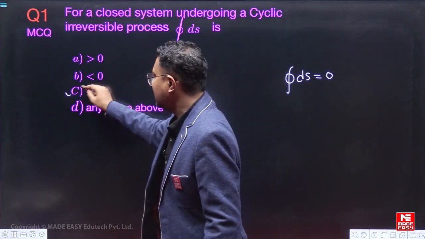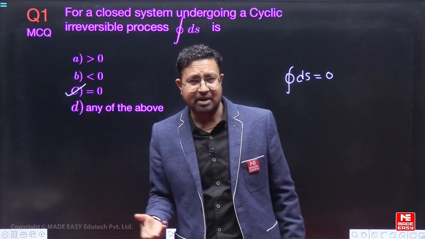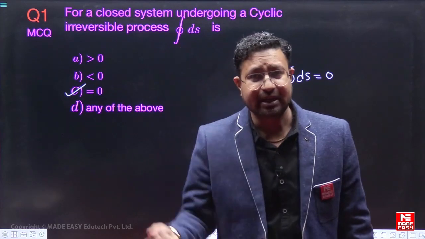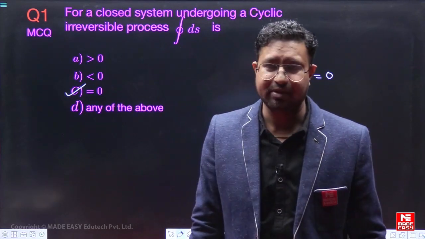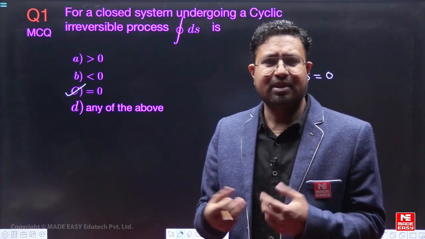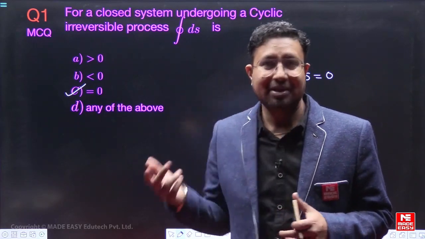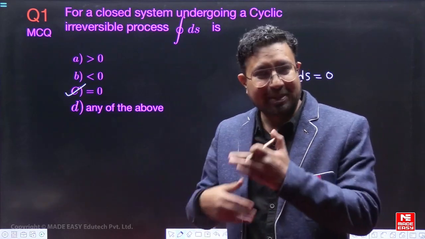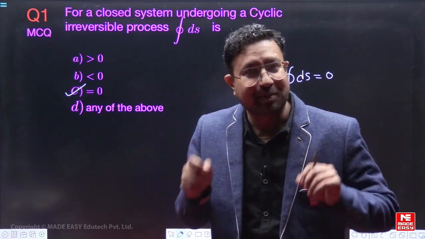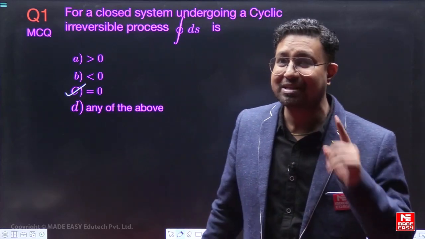Process reversible hai, irreversible hai, it doesn't matter. It doesn't actually matter whether the process is reversible or irreversible. Why? Now some people will think, sir, the process is irreversible, so the entropy generation will take place. Yes, the entropy generation will take place because the process is irreversible.